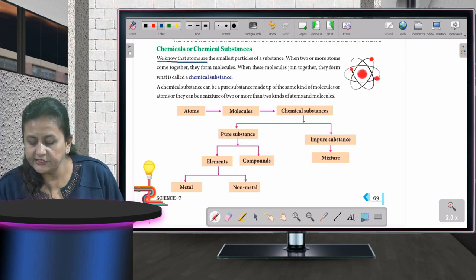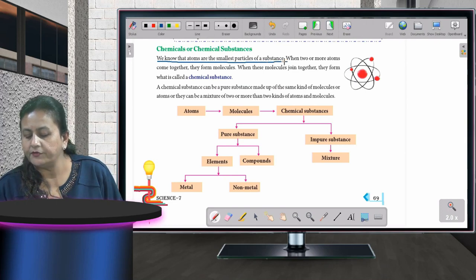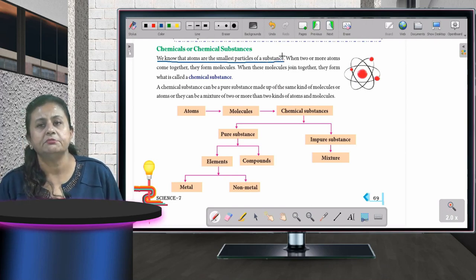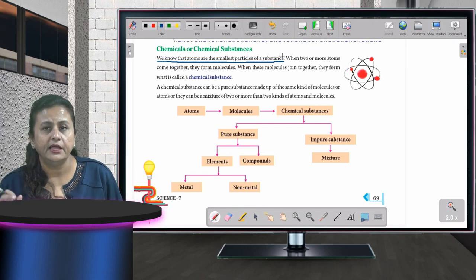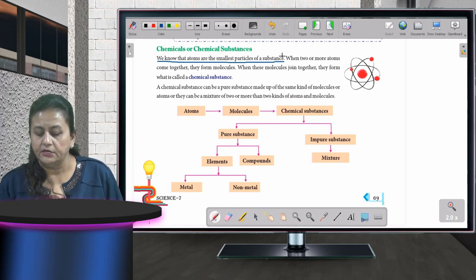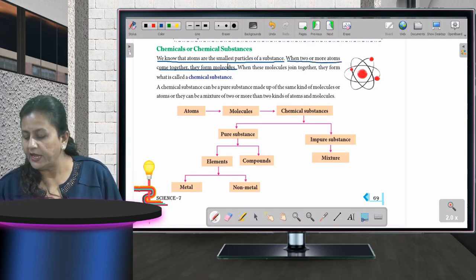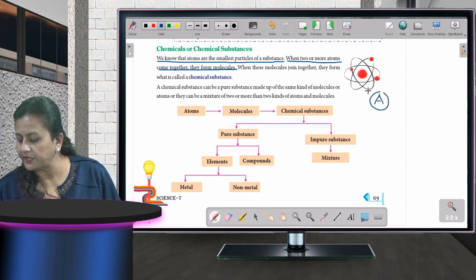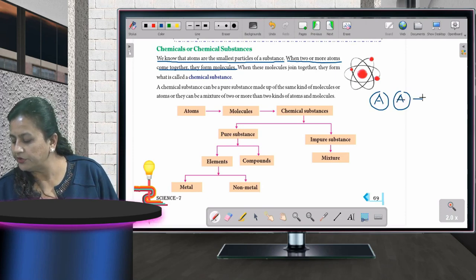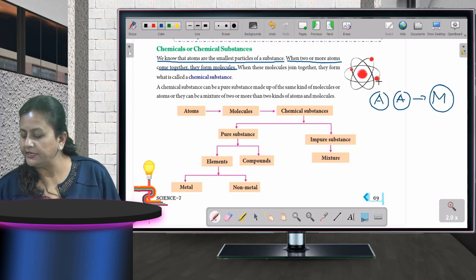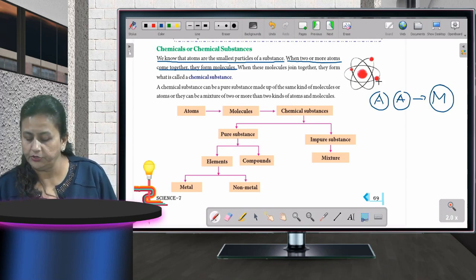So we know that atoms are the smallest particles of a substance. कोई भी substance किसका बनता है? Atom का. Atoms are the smallest particle. Okay? When two or more atoms come together, they form molecules. Okay? Atom जो होता है वो सबसे smallest होता है. Okay? और जब दो atoms एक साथ मिलते हैं तो क्या बनता है? Molecule. Fine? When two atoms combine, what do we get? Molecule. Okay, you can see on the screens also.